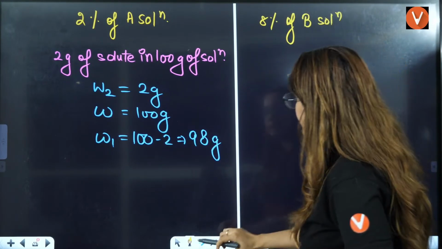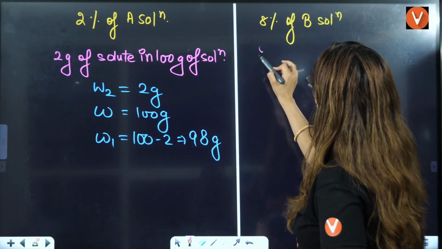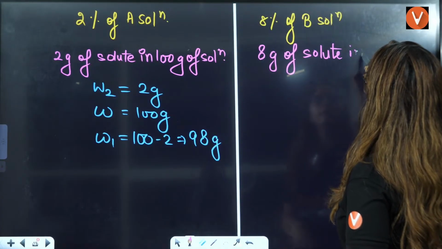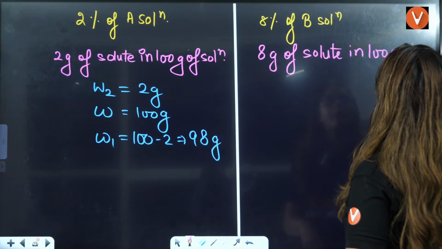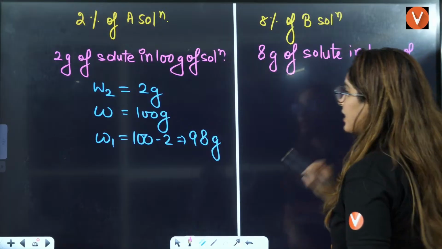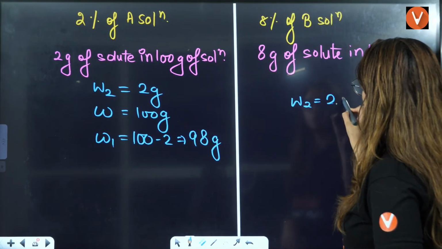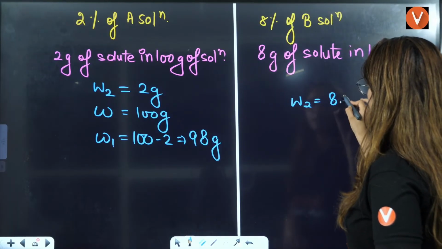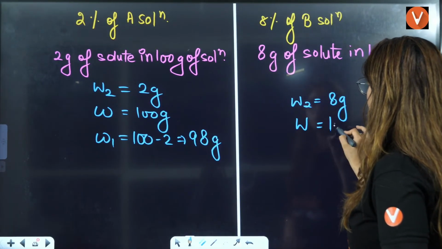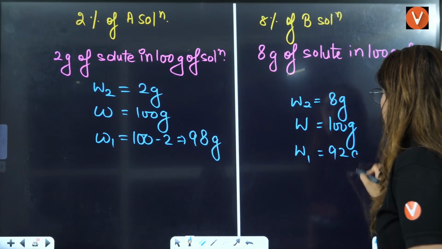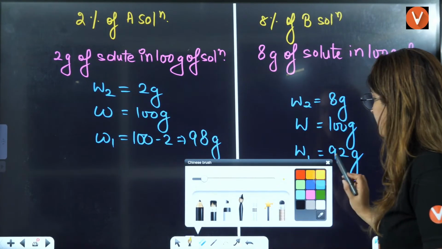That is equal to 8 gram of solute in 100 gram of solution. So W2 is equal to 8 grams, W is equal to 100 grams, so W1 is equal to 92 grams, right?